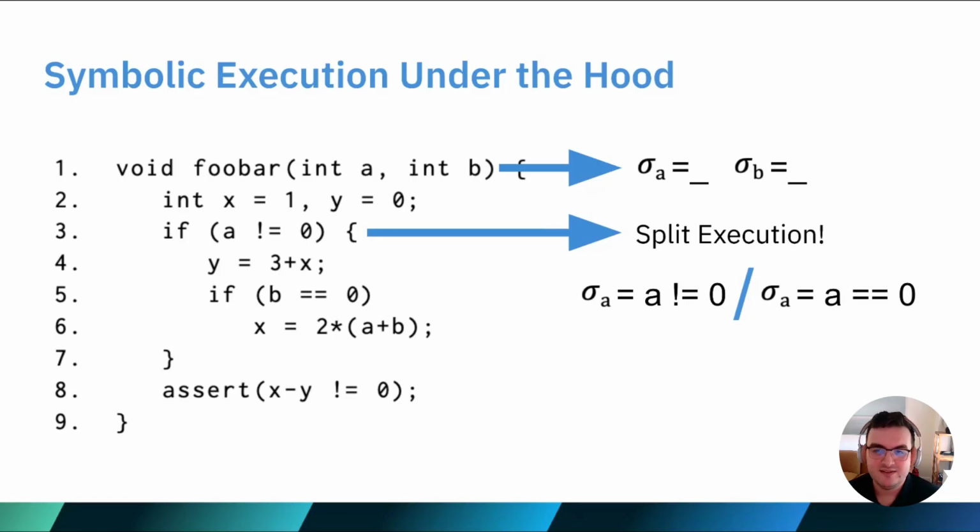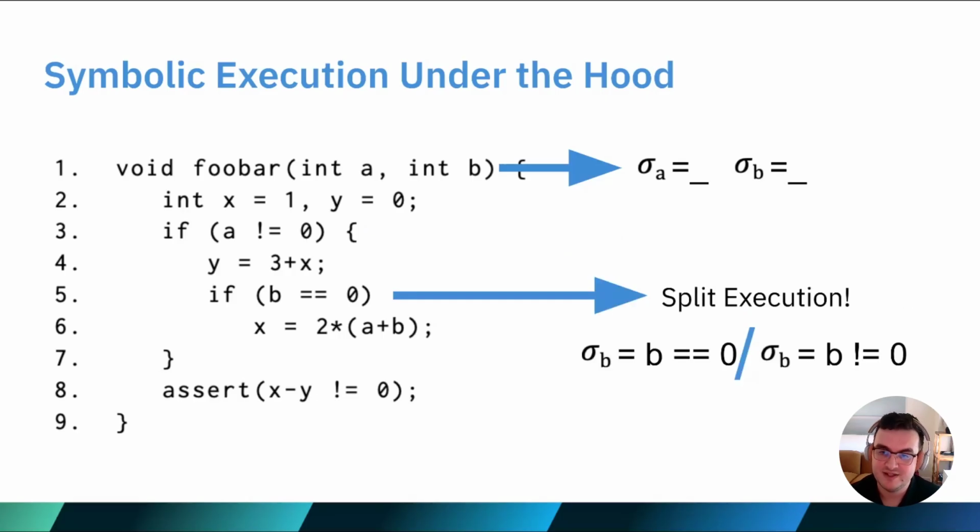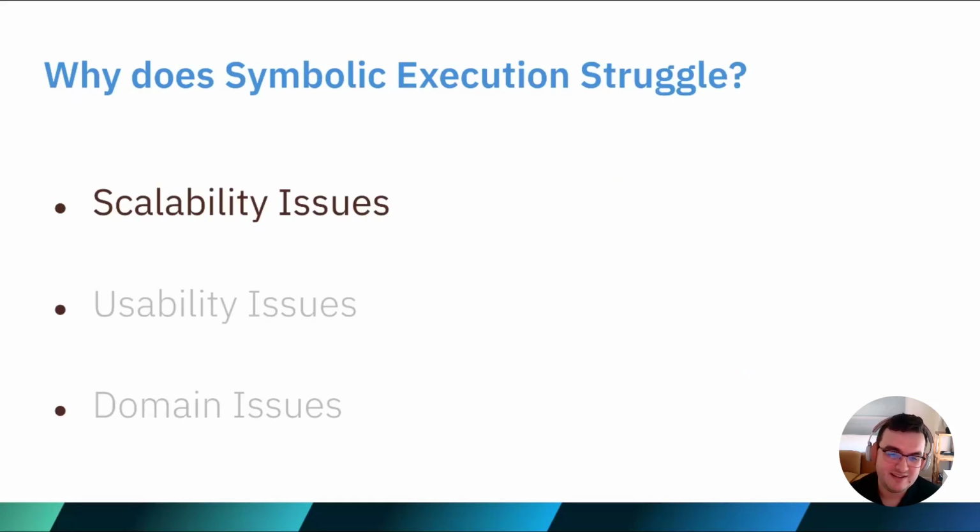Each resulting state would have different saved symbolic constraints tied to the value of A, and a different set of path constraints depending on which route we actually went. This is the same process that would happen again on line 5, this time splitting into two more paths based on the value of B. These constraints would be saved in addition to the prior ones saved on A. So as you can imagine, the complexity can get out of hand very quickly.